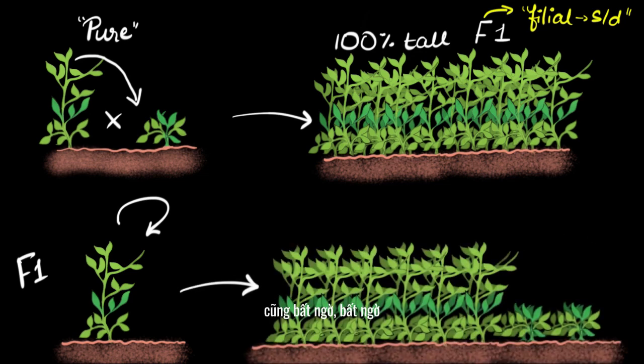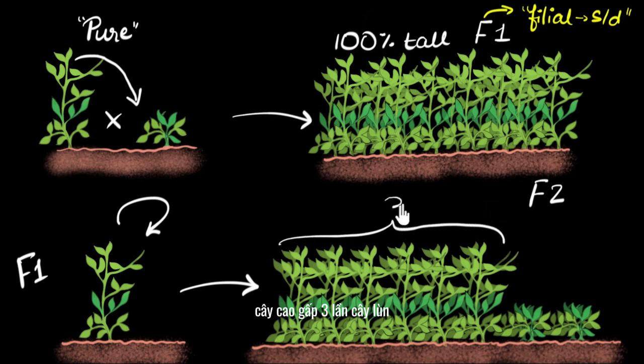Well, surprise, surprise. Now, some short plants are found. Another shocking thing to see, right? Because again, where did these short plants suddenly come from? And guess what? Mendel even counted them. So in this F2 generation, the second generation sons and daughters or offspring, when he counted them, he found that there were roughly 3 times as many tall as short. So the tall to short ratio was 3:1.